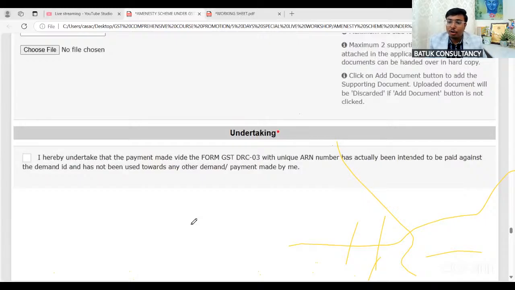In case your order has been issued by the jurisdictional officer or appellate authority, you can definitely go for the amnesty scheme for the interest and penalty if you have not deposited the amount. But if you have already deposited the amount, then you will not be eligible to do so.